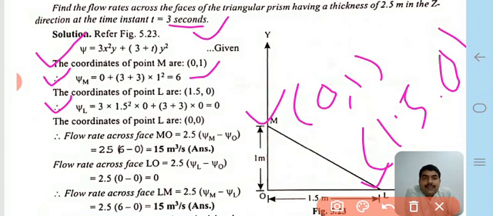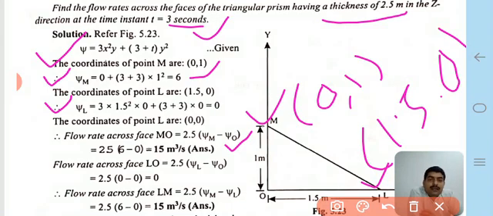Therefore the flow rate across face MO is 2.5 into psi M minus psi O. The thickness of the triangle is given as 2.5 meter. Putting the values of psi M and psi O, the value calculated is 15 meter cube per second, which is the flow rate across face MO.